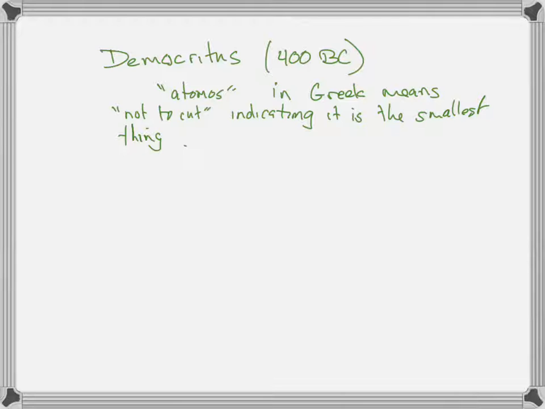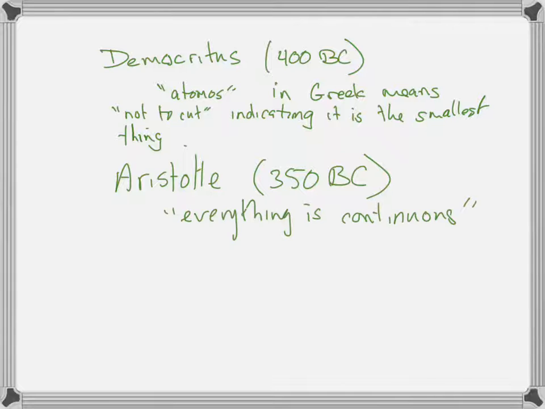But what's interesting is that Aristotle comes along soon after, doesn't agree with Democritus, and says that everything is continuous. And Aristotle, being the big bully he is, is the guy who everybody remembers. Maybe it's because he's smart. But this idea that everything is continuous, that there is no such thing as a smallest thing, really did hang around for another 2,000-ish years.